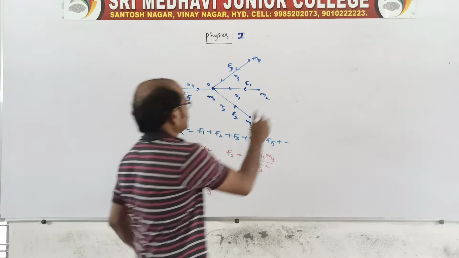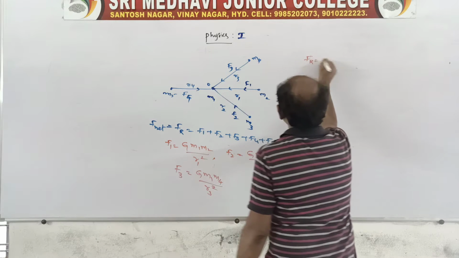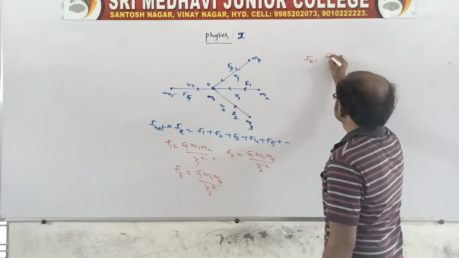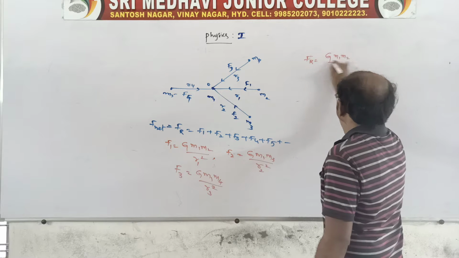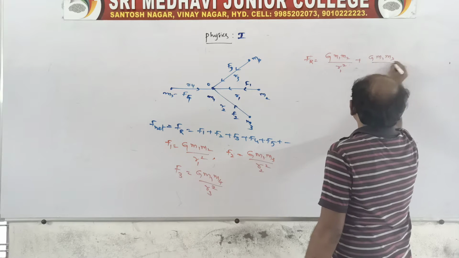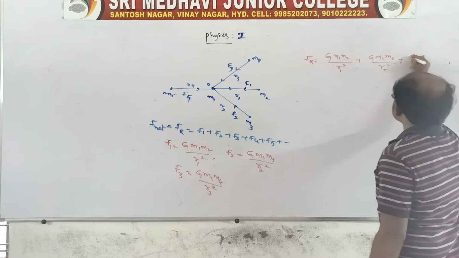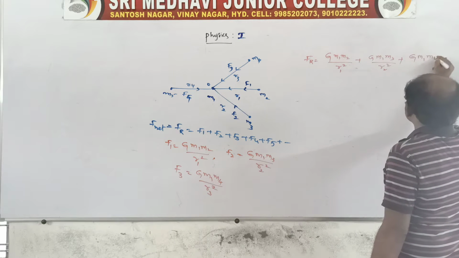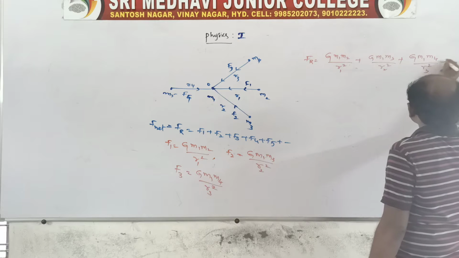Substitute all these values. Then the resultant is the vector sum: G m1 m2 by r1 square plus G m1 m3 by r2 square plus G m1 m4 by r3 square and so on.